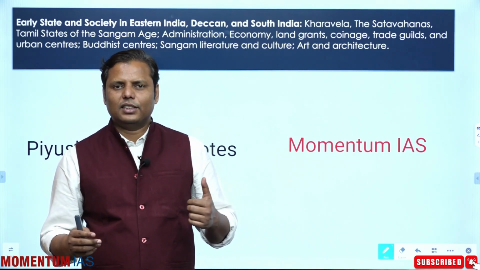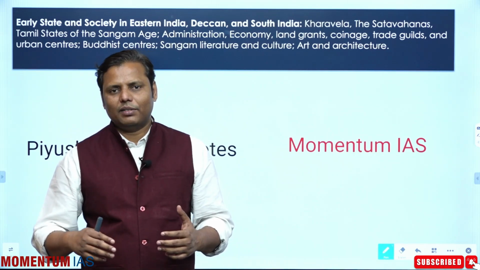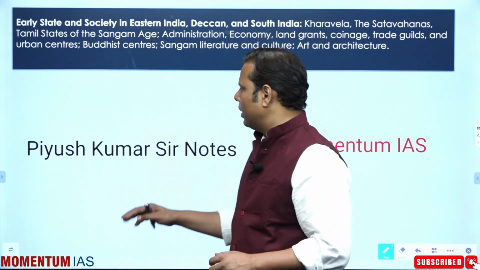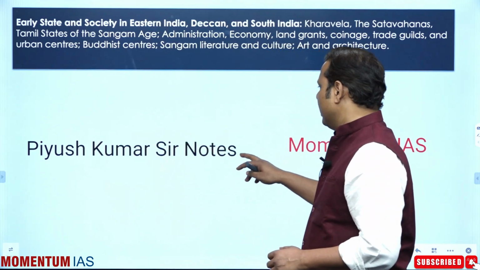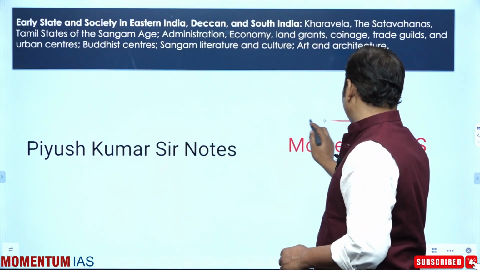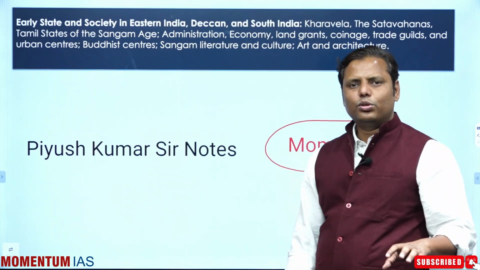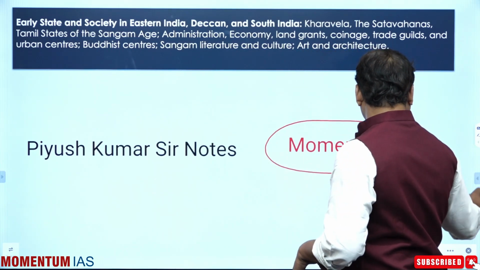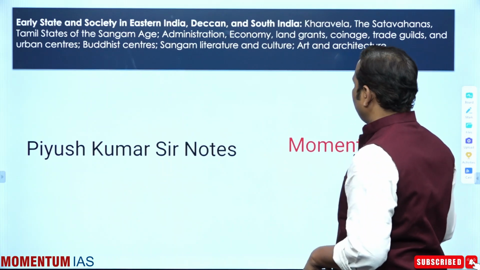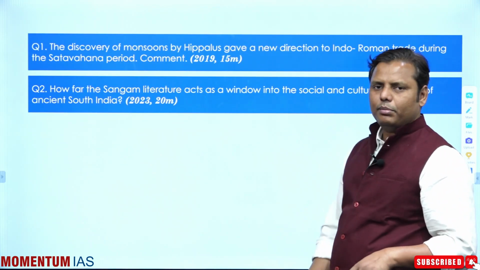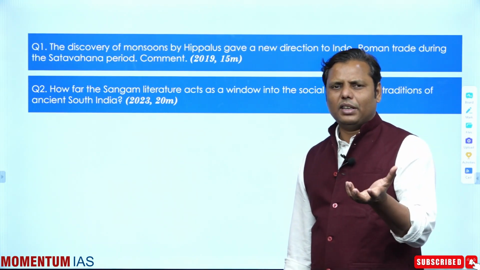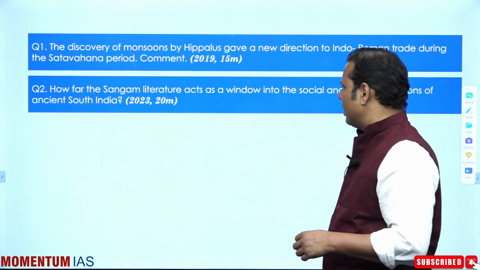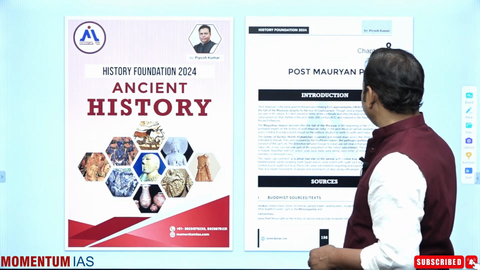Point is that we cannot cover the content from so many sources. When it comes to Satavahanas, it's not possible for you to cover the content of Satavahana from a separate book, Sangam from a separate book, and so on. And that's the reason here I have just suggested one reading, that is my notes of the Momentum IAS, and those notes would be sufficient because they cover most of the dimensions, right? So instead of getting stuck into various sources, you can cover it from there, and that would be sufficient, right? You don't need to read anything else, so you can cover all the content from this, okay?